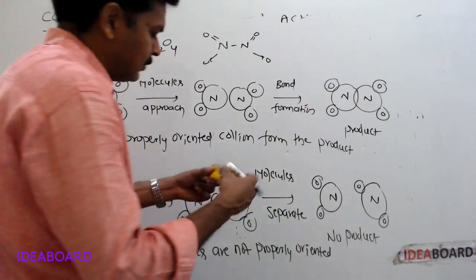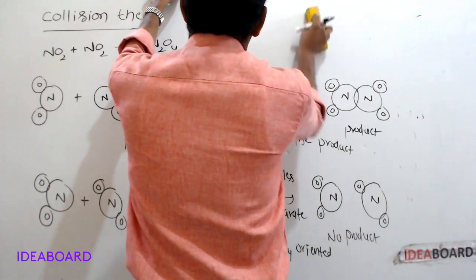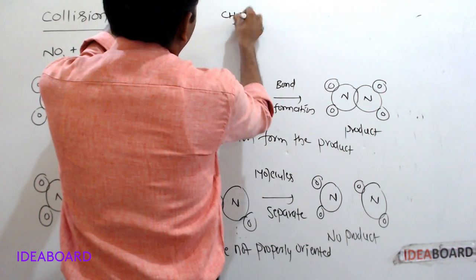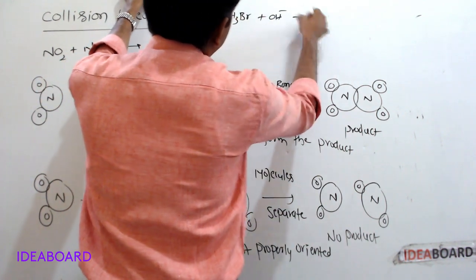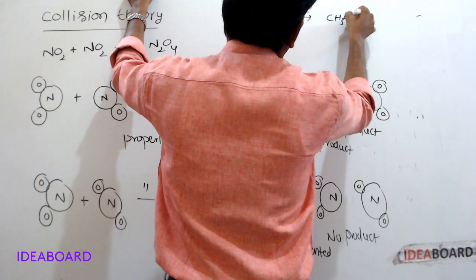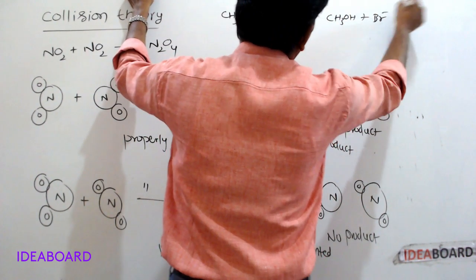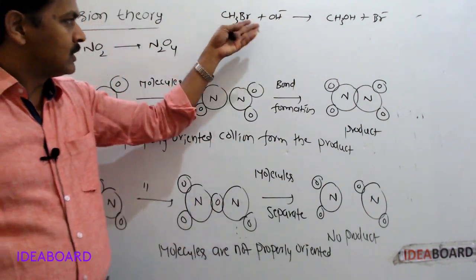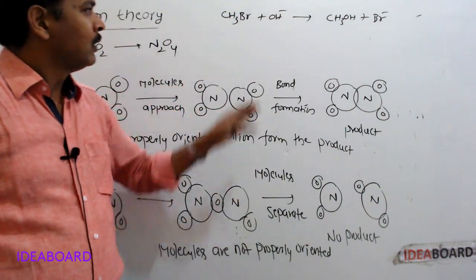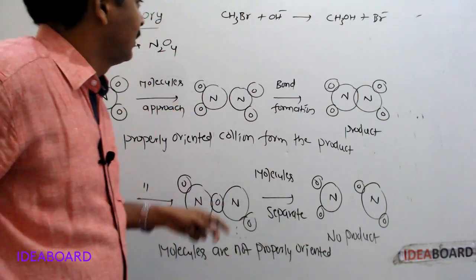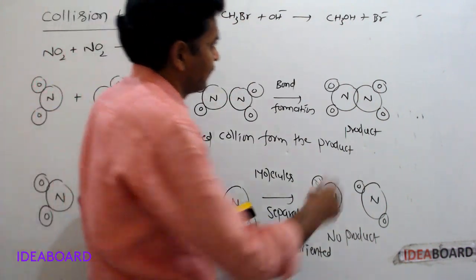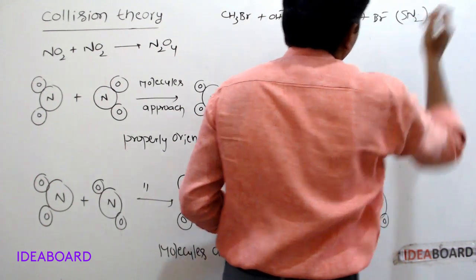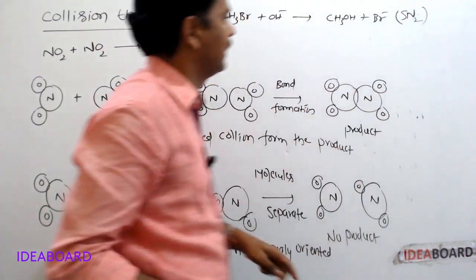See, one more example I'll give. If we take methyl bromide plus OH minus, it gives methyl alcohol plus Br minus. This is an SN reaction. Already you know that in organic chemistry we have the nucleophilic substitution reaction. It follows the SN2 mechanism, nucleophilic substitution bimolecular reaction.